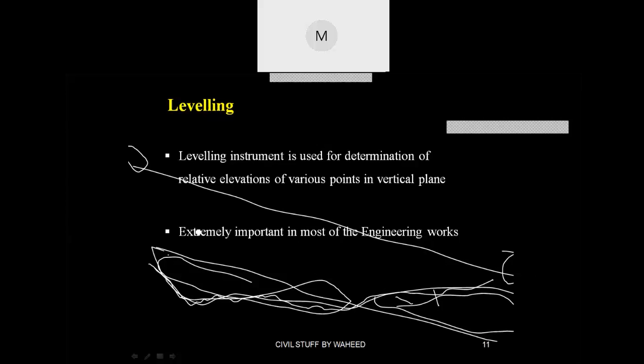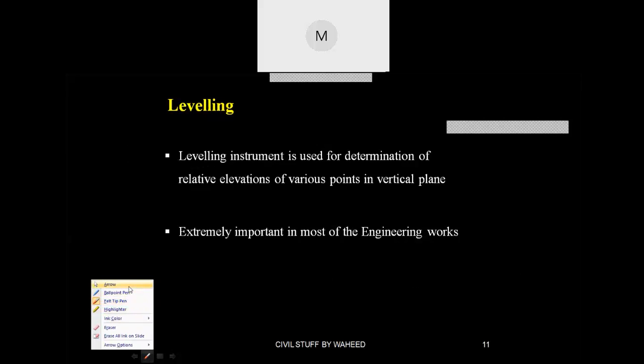This is one case where you use the leveling instrument, and every civil engineering work involves this leveling survey. Even your building construction also.